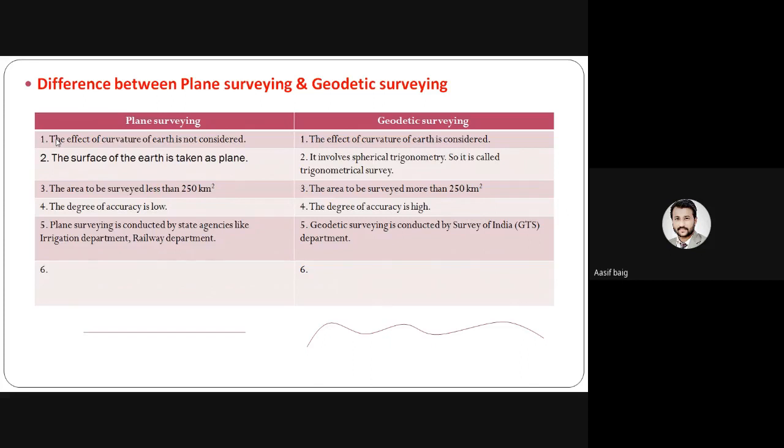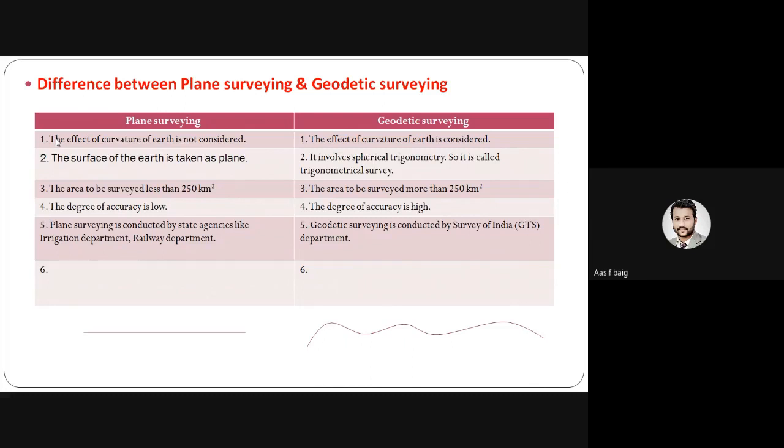So there is one limitation for plane surveying: we cannot go beyond a maximum of 250 square kilometers. But in geodetic survey, if you are surveying more than 250 square kilometers, we have to consider the curvature of the Earth. The degree of accuracy is very low in plane surveying.